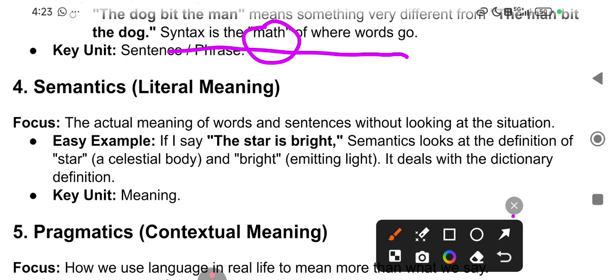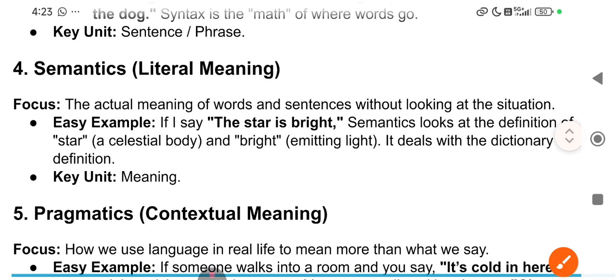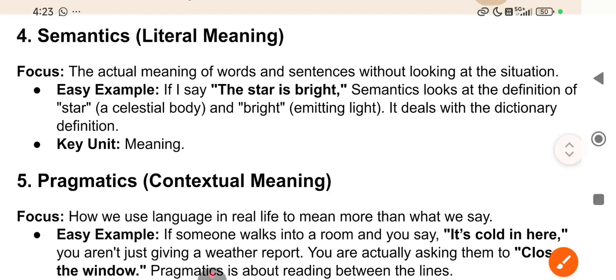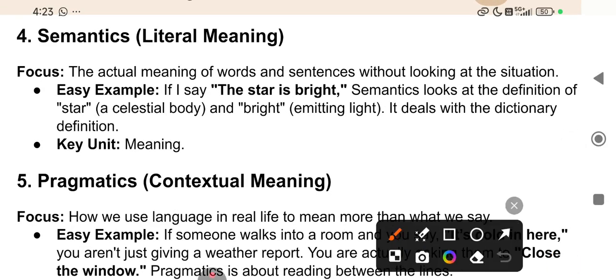So the key unit of syntax is the sentence, phrases, right? A complete phrase can be used before the subject, after the subject, with a preposition, or whatever. So that is fixed. That is grammar, which we follow in syntax. Then the fourth one is semantics. Literal meaning. Semantics is literal meaning.